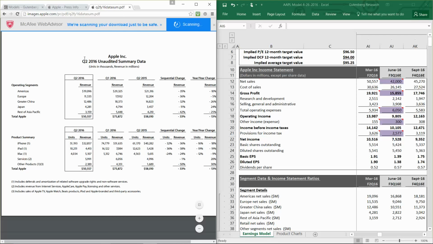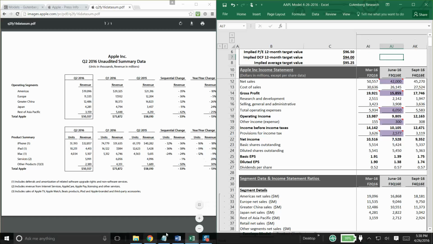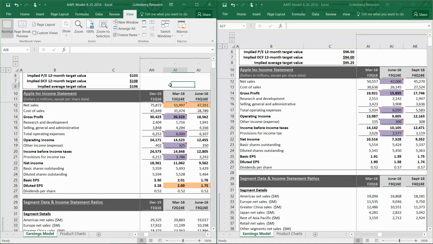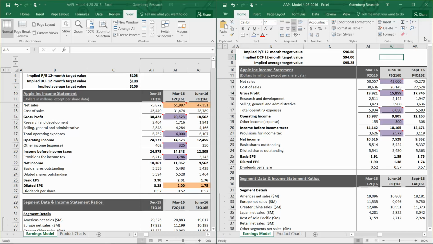So let's get started. On the right-hand side of the screen is the updated model, and I'm going to open the model from yesterday on the left-hand side. And let's sync this up here. So bring this down.